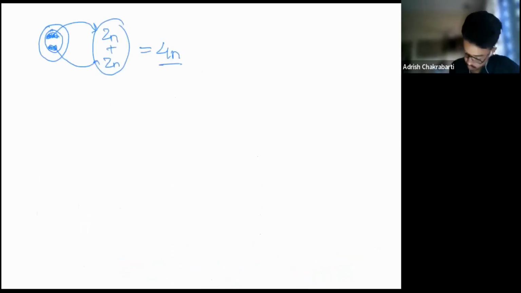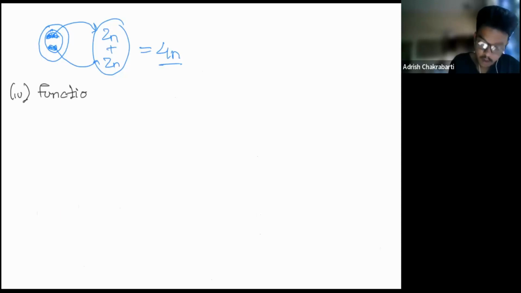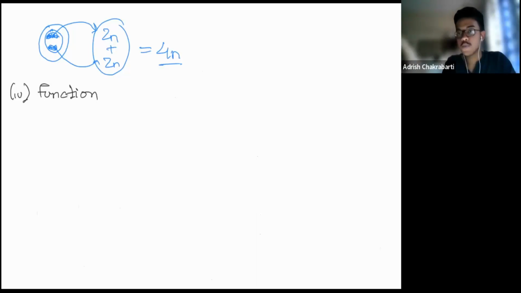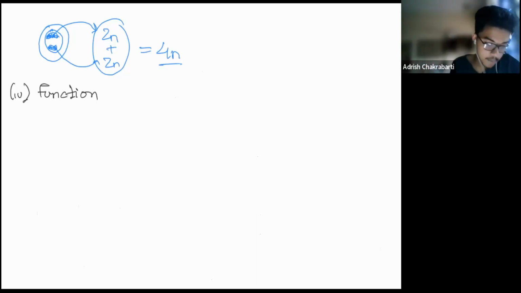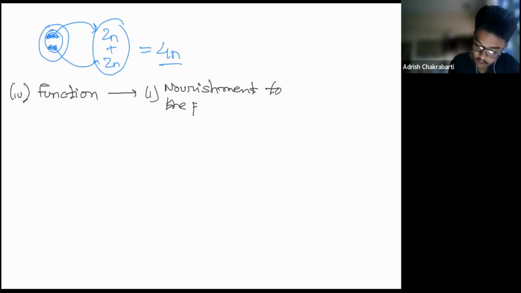Coming back to tapetum. Now, more important thing, the functions of the tapetal cells. About the position of the tapetum cells, you need to remember that it is the innermost layer surrounding the sporogenous tissue. Its primary function is nourishment to the developing tissue. It's very important. Nourishment to the pollen grain. Nursing function.